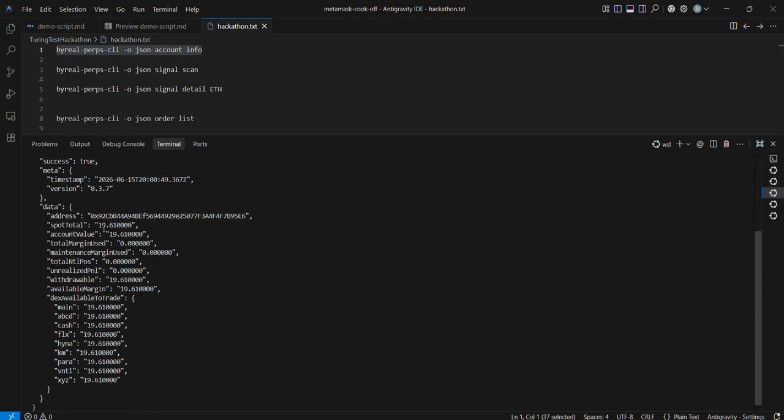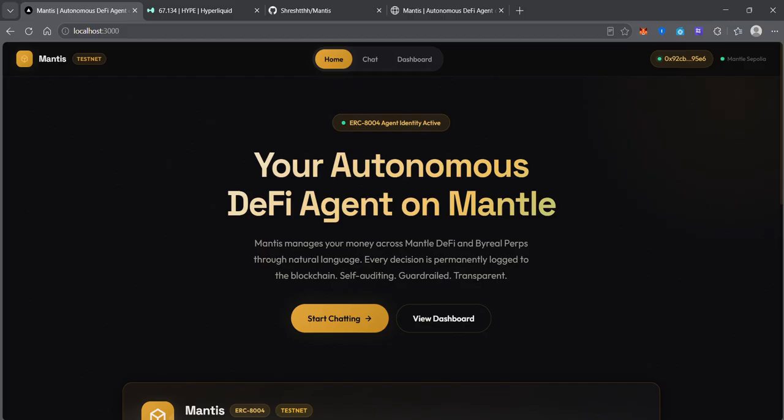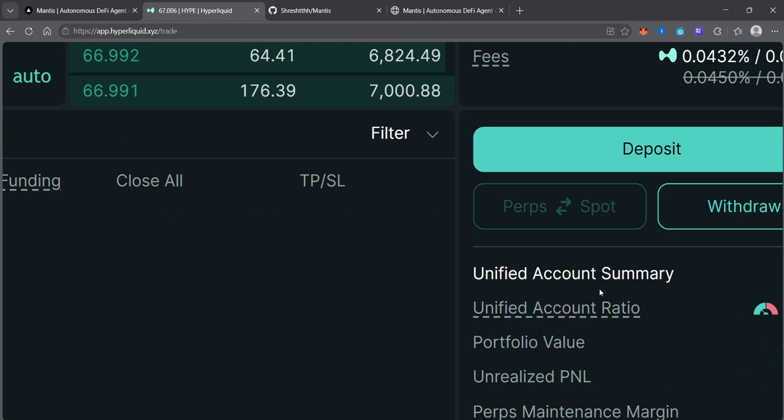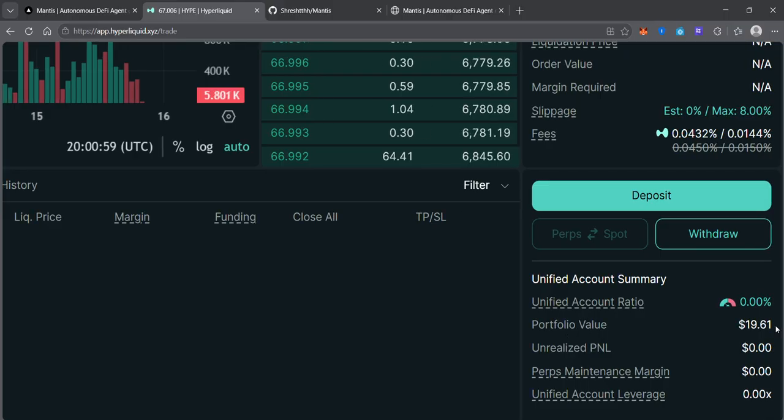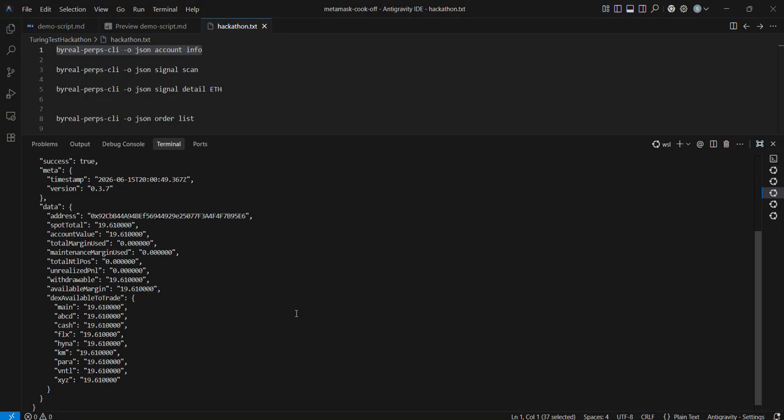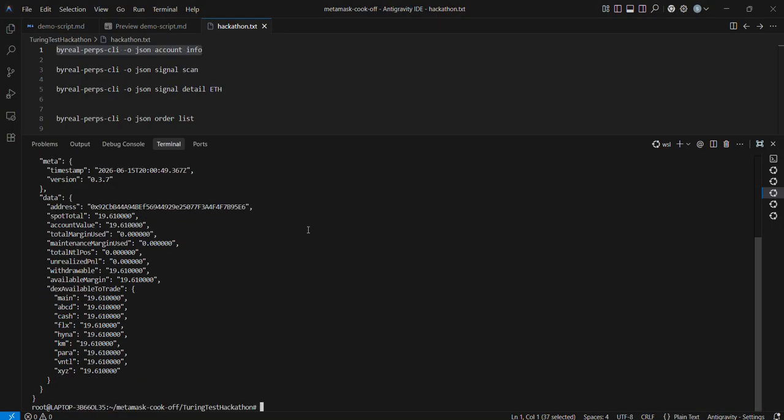We can see that the spot total is 19.61. Now if I go to my Hyperliquid account, I will be able to see that the total portfolio value I have is indeed 19.61. So this is fetched directly from Hyperliquid.